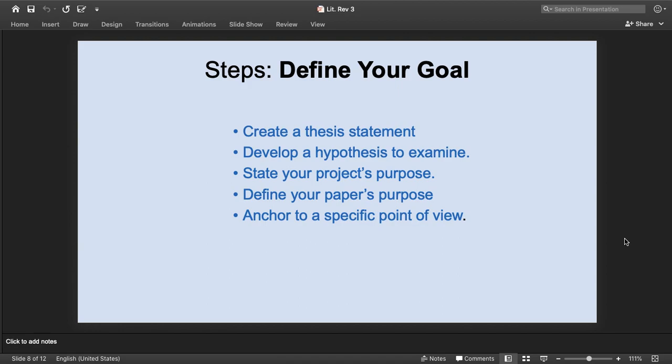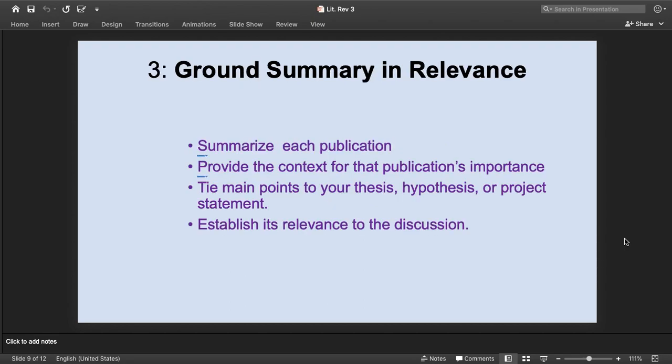He may be able to collect a number of researches, but for this purpose, the definition of the thesis statement or the hypothesis, the project purpose, the paper's purpose, all these things will provide an anchor around which the whole discussion can take place. So the very first step is to define the goal of the research paper or the research project. The next point is that one should be able to provide the summary.